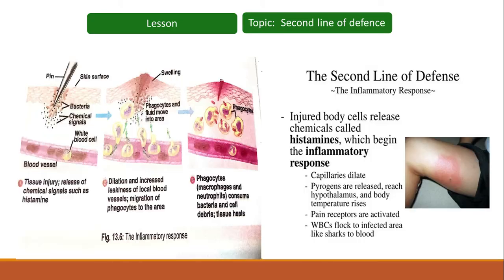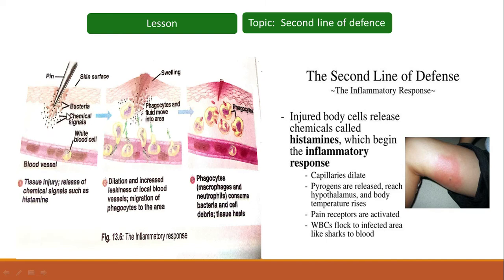So students, here you can see the inflammatory response. Say, for example, a pin has been inserted into the skin. The pin's surface has certain bacteria or microbes. As a result of the entrance of those bacteria, chemical signals are produced, and those include histamine.